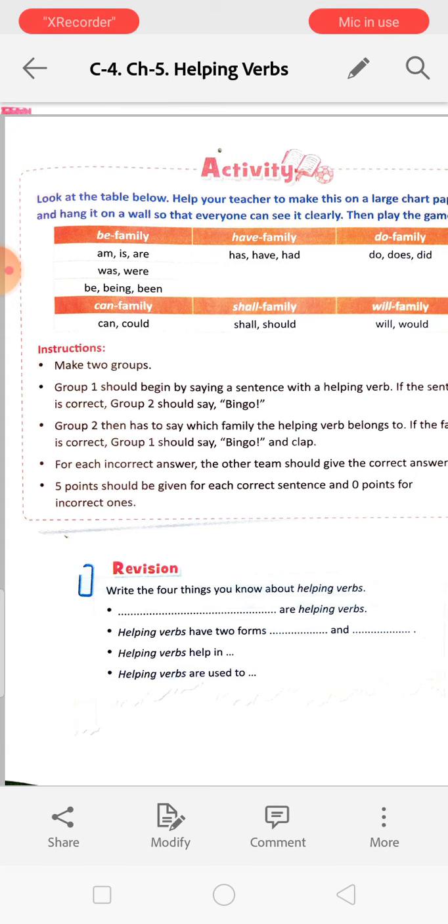No need to do the revision. Okay. No need to do the revision.